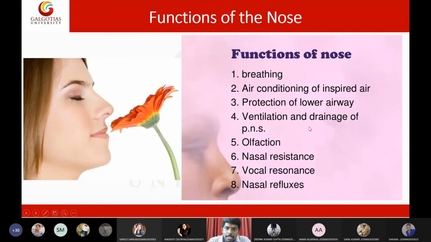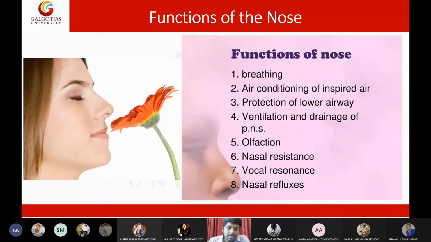Then ventilation and drainage of the paranasal sinuses, PNS. I will rectify this: it is not the peripheral nervous system. Then the fifth one is olfaction, which is the appreciation of smell. Then nasal resistance. Nasal resistance means it will prevent any objects from entering inside the nose. It will resist any pathogens or anything from coming deep inside the lower respiratory tract.